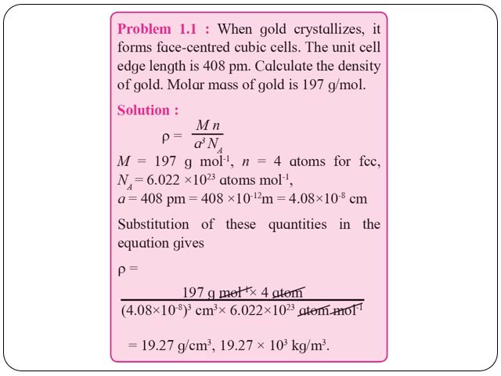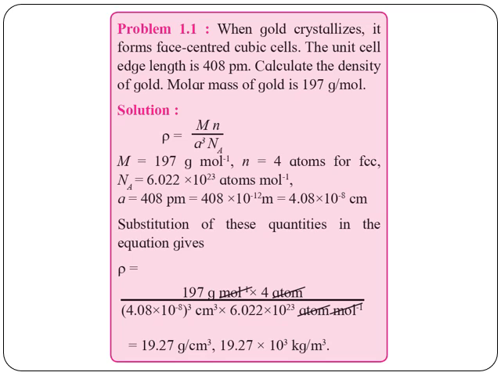We know that rho, that is the density, equals n into M by a cube into Na. By knowing any four parameters, the fifth can be calculated. Now see the problem. When gold crystallizes, it forms face-centered cubic cells. The unit cell edge length is 408 picometer. Calculate the density of gold.